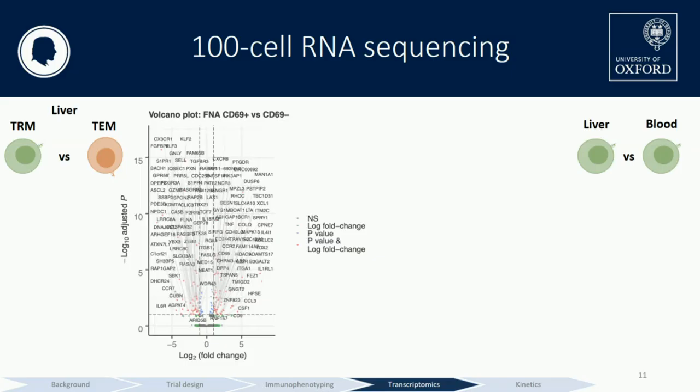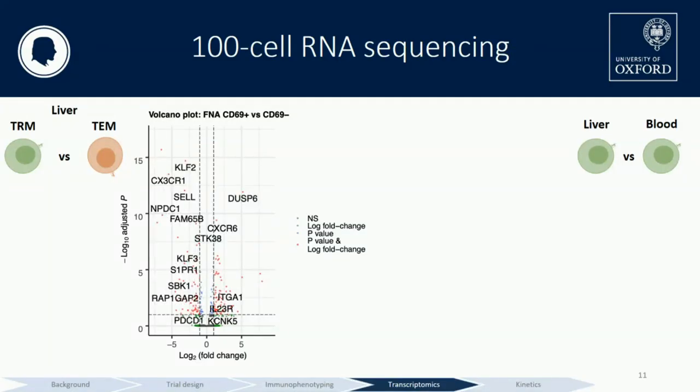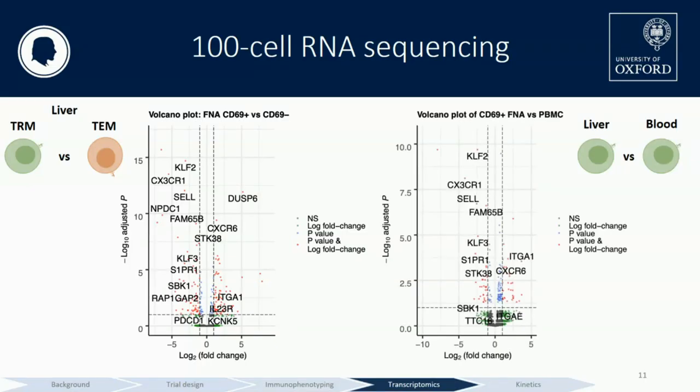So really, this first pass plot, apart from being an absolute eyesore, and I apologise for that, is basically just to show you that there's over 100 differentially expressed genes. And that shouldn't be surprising to us, because these cell populations are incredibly different. One's resident, one's not. So what about if we punch in that transcriptional signature that I was talking about earlier? You can see here that the direction of gene expression, or the fold changes, concur with what's known in the liver. And so that TRM signature is important for TRM cell maintenance and survival.